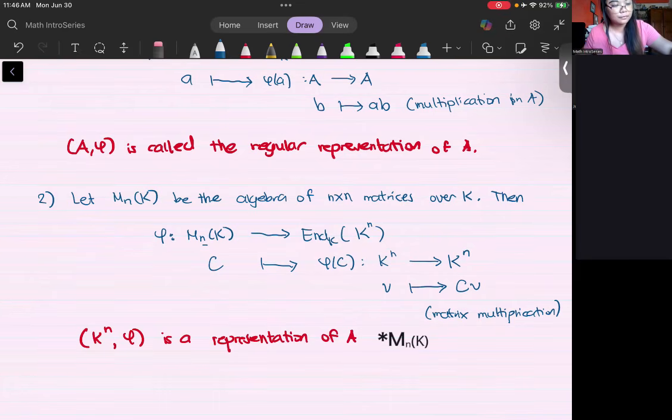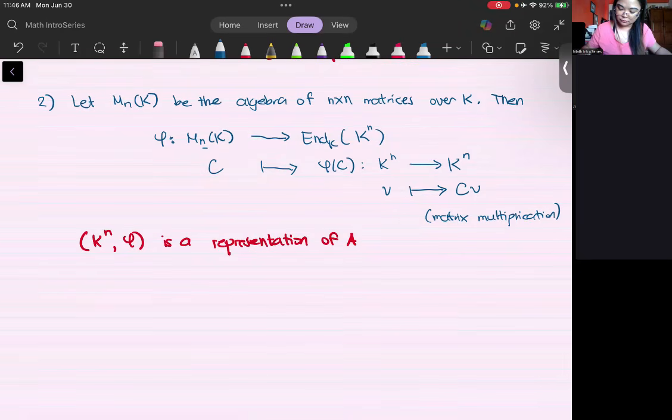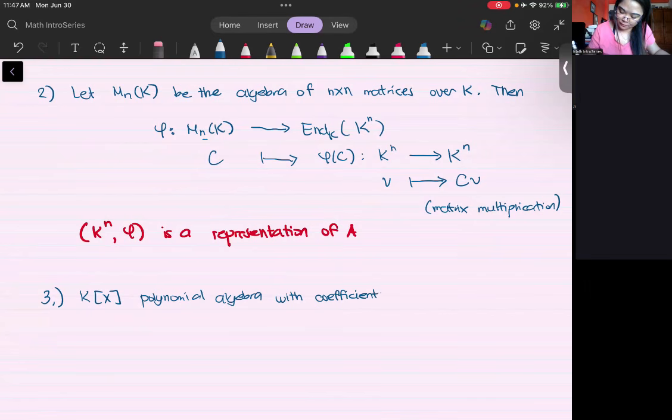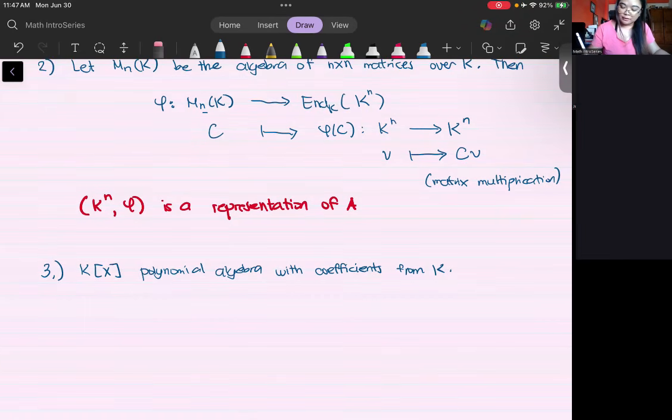Third example. I have already mentioned the space of polynomials over your field K. So let K[x] denote the polynomial algebra with coefficients from K. And let's again find this tuple, K and phi, or this (V, phi) where you have a vector space and a mapping phi.